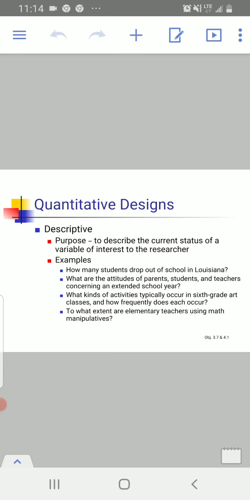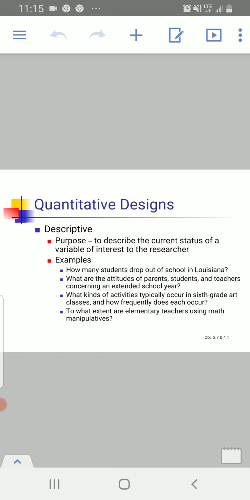For example, we can say the assessment in schools in Pakistan. In this specific statement, assessment is a variable that the researcher wants to study. So what is the current status of this variable in schools in Pakistan? The researcher is interested in finding out the current status of assessment in schools in Pakistan. In this research, usually there is a single variable that a researcher tries to find out.